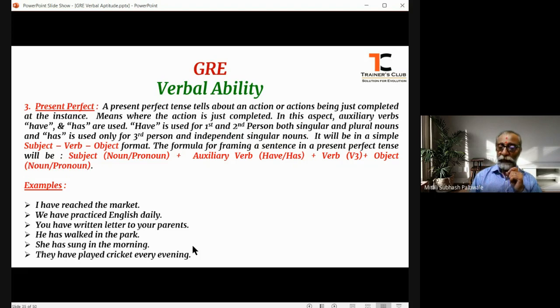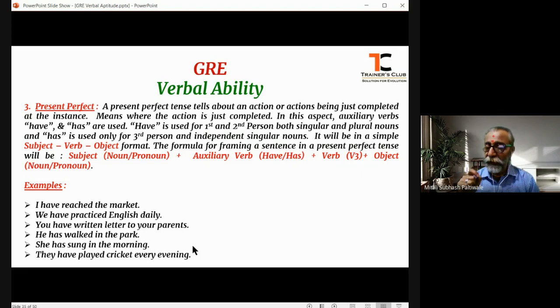The second point that one has to remember while framing a sentence in the present perfect tense is that has is used only with a subject which is either a third person singular, that is he, she, or it, or a singular independent noun.